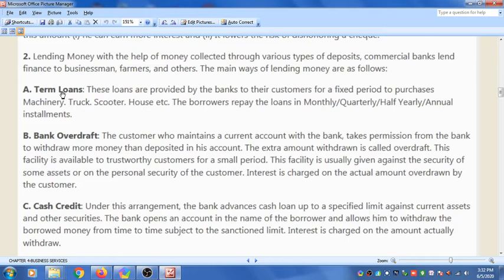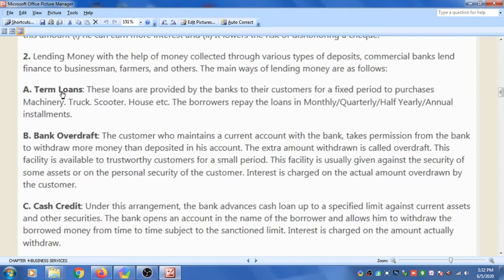Now the next type of credit is cash credit. This is also a credit given by the bank. Under this arrangement, the bank advances a cash loan up to a specified limit against current assets and other securities. So if a customer wants a loan in the form of cash, then the bank gives it against current assets which he has and other collateral or security which he has deposited in the bank. The bank opens an account in the name of the borrower and allows him to withdraw the borrowed money from time to time subject to the sanctioned limit.